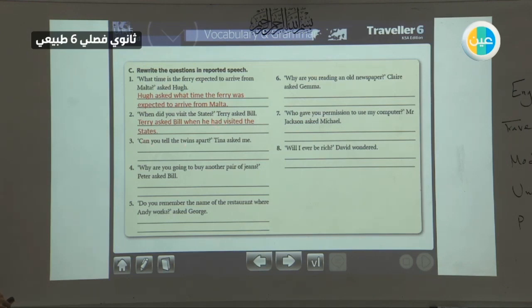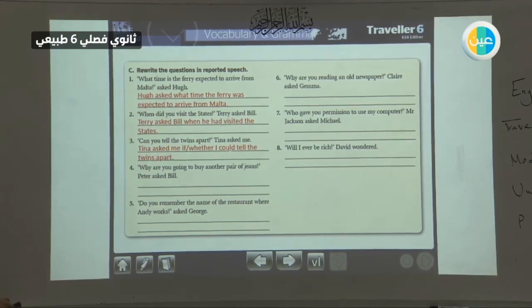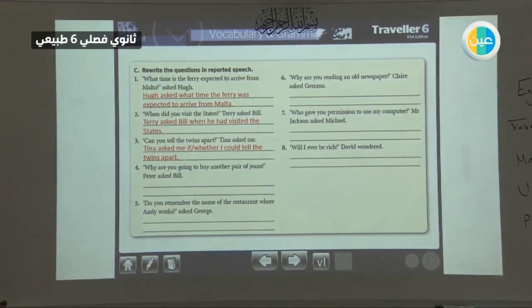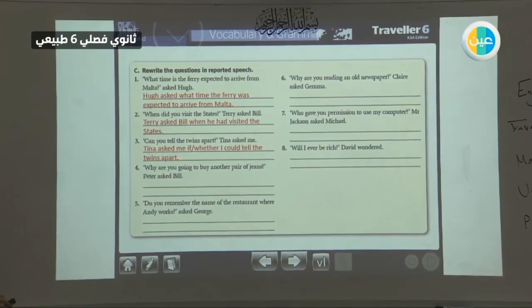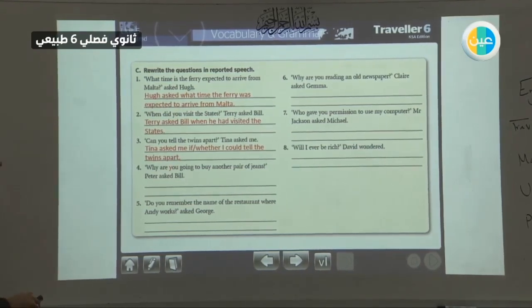Can you tell the twins apart? Tina asked me. So Tina asked me, it's a yes/no question, so if or whether, and can will be could: could tell the twins apart. And we have to focus here, we have a full stop because this is a sentence, it is not a question.